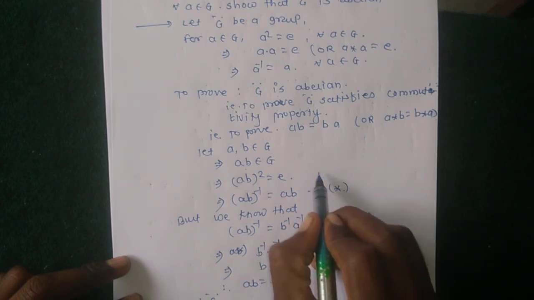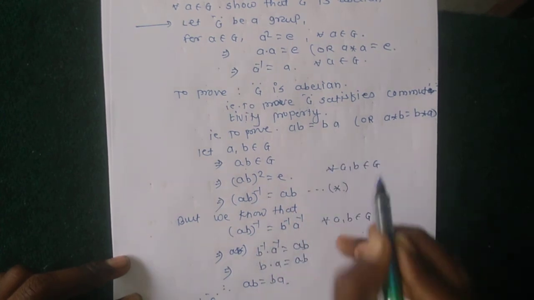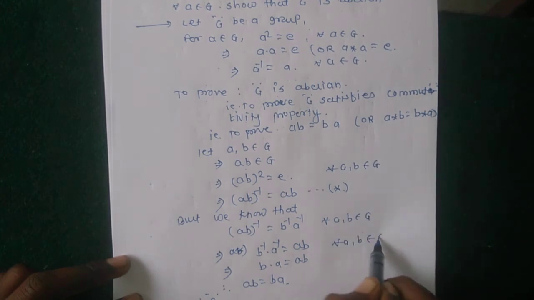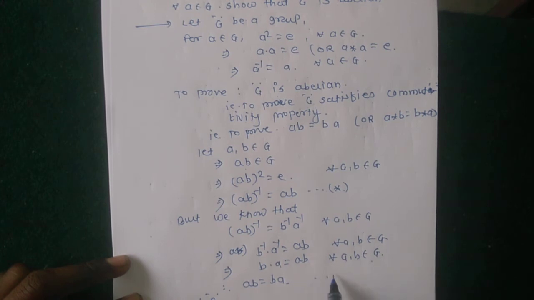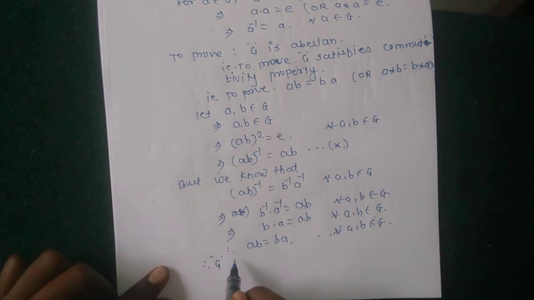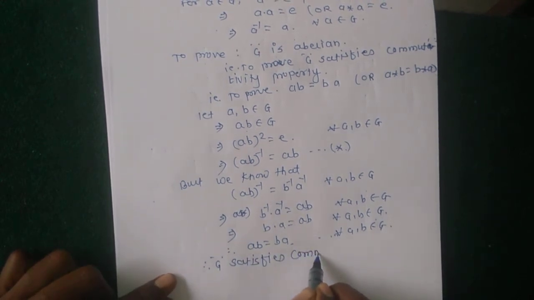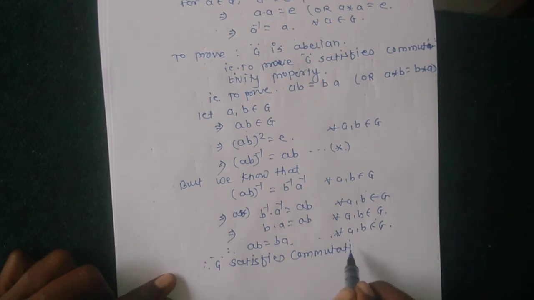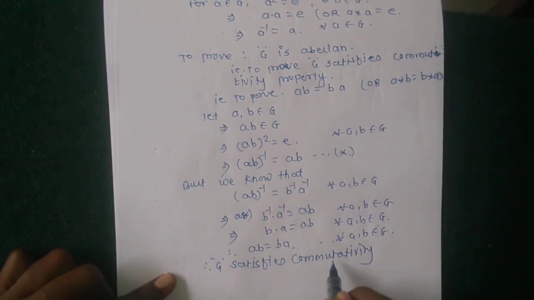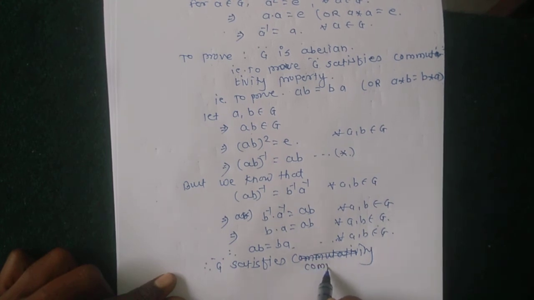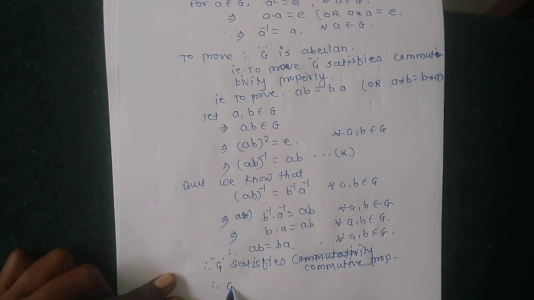Therefore G satisfies the commutative property. Therefore G is abelian.